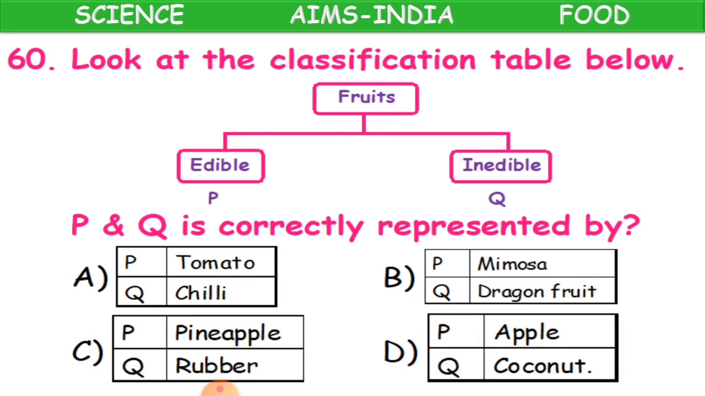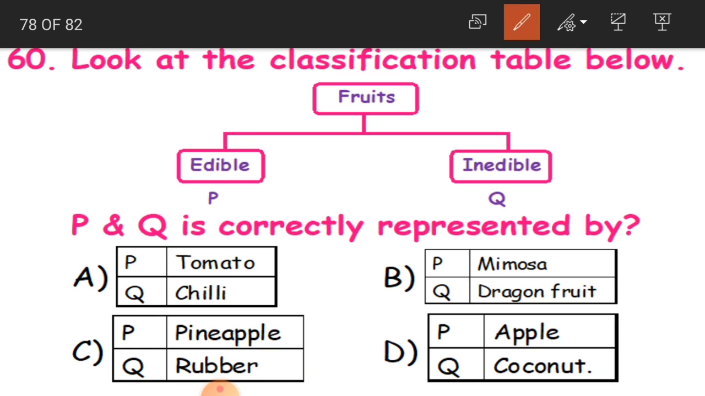Look at the classification table below. Here you have got a table, children, where we are talking about some fruits, and some are edible and some are inedible. An edible product is marked as P, an inedible product is marked as Q. So here we have got a table. So now which table is correct, where P and Q are correctly represented? That we have to mark as the correct answer.